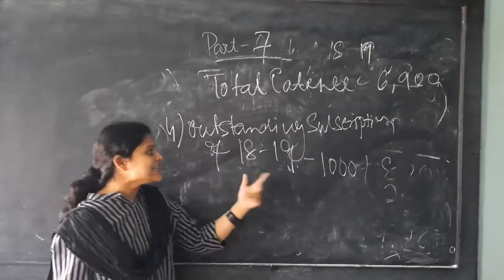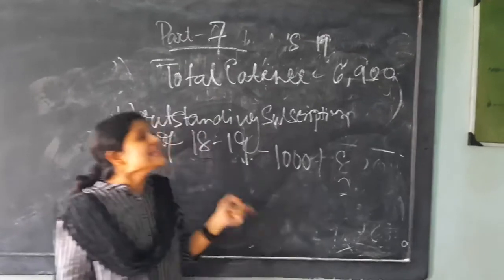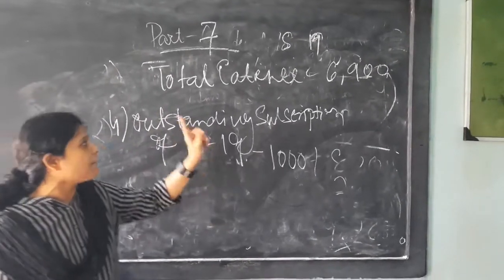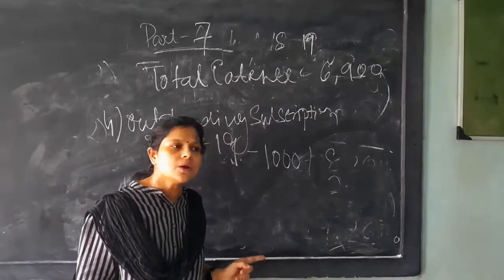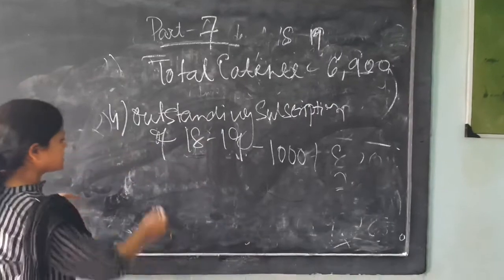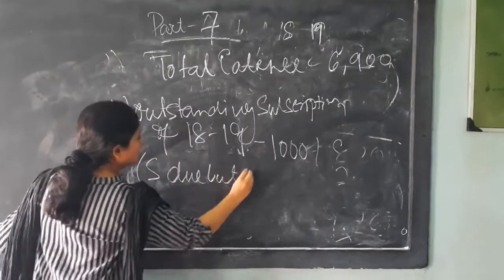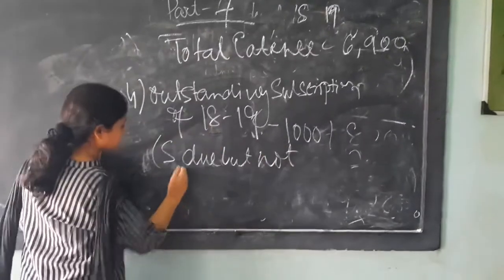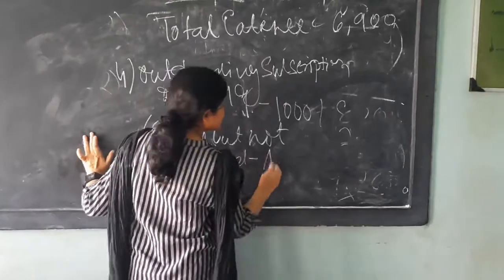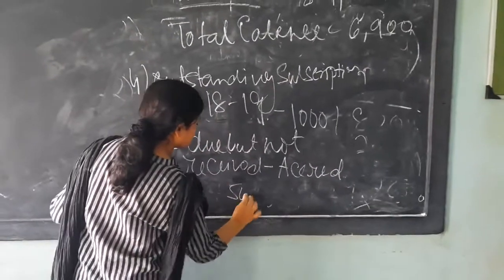But as this has been generated in this year, as per the matching concept, it should be part of this year's subscription, whether it has been received or not. This type of subscription, the subscription due but not received, is called accrued subscription. You can write down in your copy.